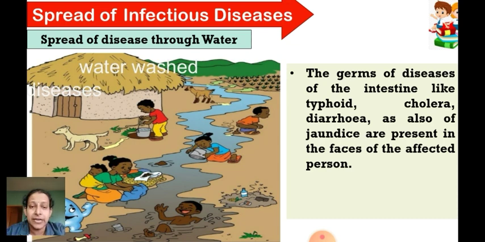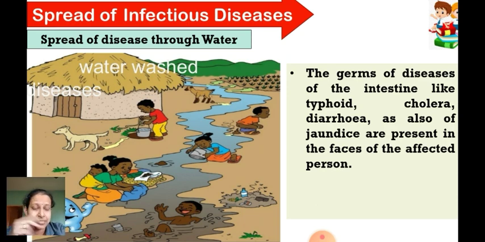Then of course jaundice. Jaundice is another dreadful disease, wherein you can see the symptoms in the person. The person suffering from this disease will have yellow eyes, then yellow nails. Urine also will be yellow all the time, not only sometimes but all the time. Then the stools, normally yellow to orange in color, will be gray colored.